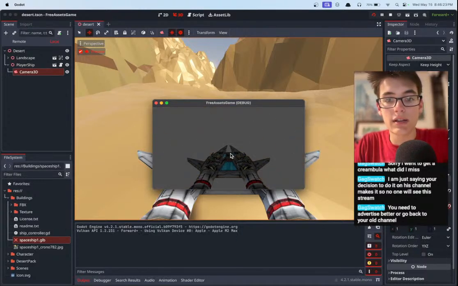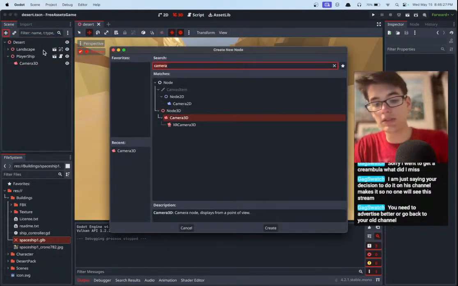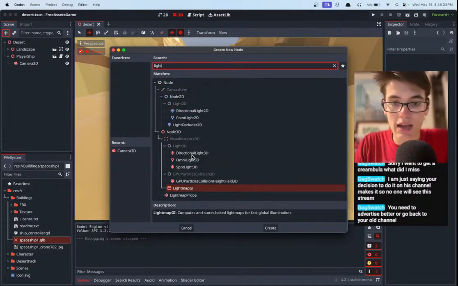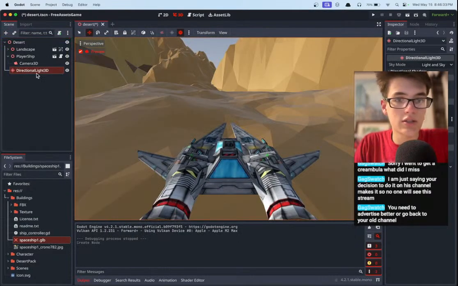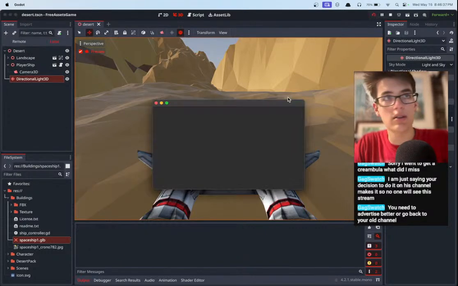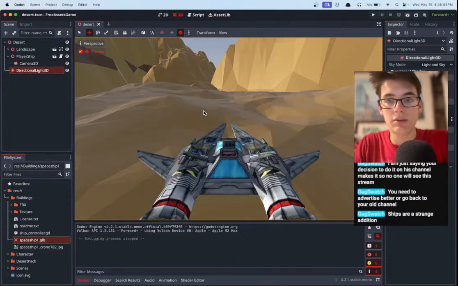Okay, and we are actually flying forward, so that's pretty good. We've done some good work. I am noticing we don't actually have an environment or any lighting, which is why everything looks so bad. So let's throw in a directional light. That already makes everything look so much better. You guys saw what it was like just before this. It already looks way better now that we actually have lighting.